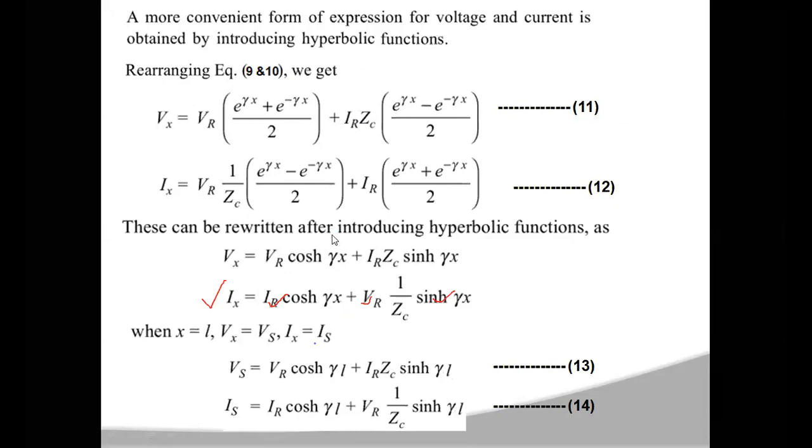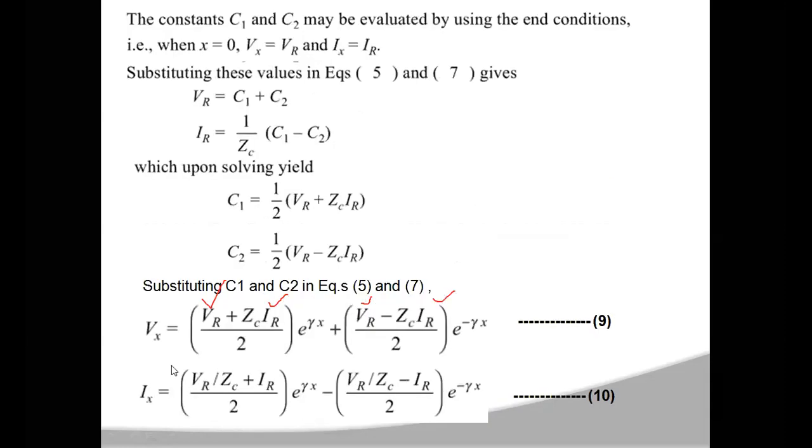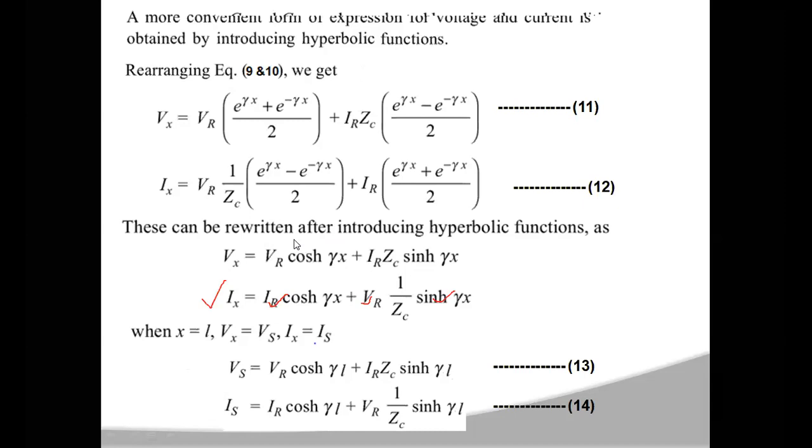In a similar manner, in Ix you take IR as common. So equation number 10 will now become equation number 12, which is Ix is equal to VR into 1 by ZC into (e power gamma x minus e power minus gamma x) by 2, plus IR into (e power gamma x plus e power minus gamma x) by 2. Now if you observe these equations 11 and 12, what is e power gamma x minus e power minus gamma x by 2?